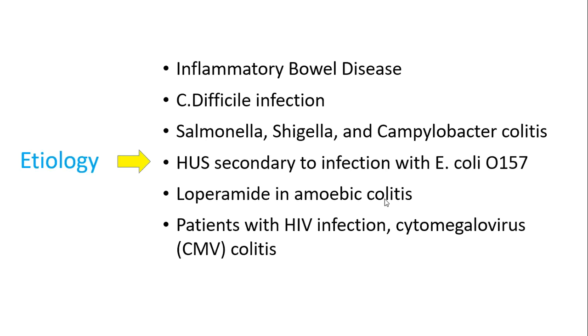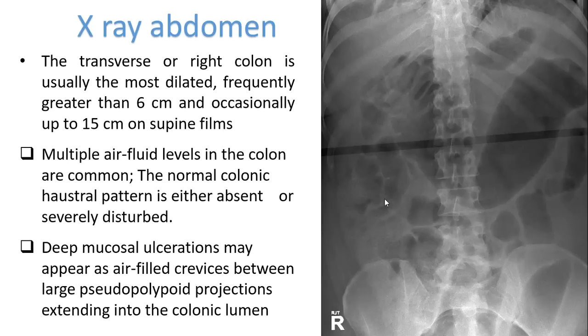So, what is the etiology of toxic megacolon? One of the common etiologies in a chronically ICU admitted patient is C. diff infection, E. coli infection, amoebic colitis, and of course in immunocompromised patients we can get cytomegalovirus colitis, and all the inflammatory bowel diseases as well.